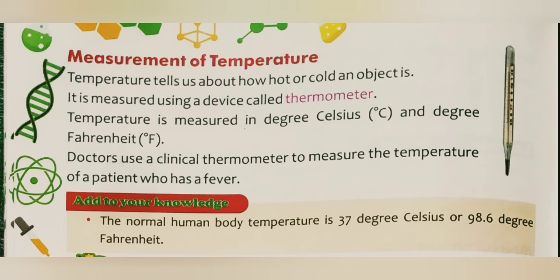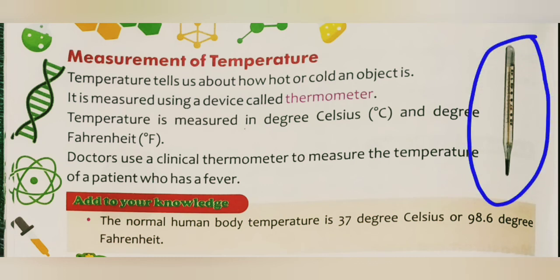Bachcho, a doctor uses a clinical thermometer to measure the temperature of a patient who has a fever. Whenever we have a fever, the doctor uses this to measure our temperature, or our parents also use this equipment for measuring the temperature. So what is this? This is a thermometer.